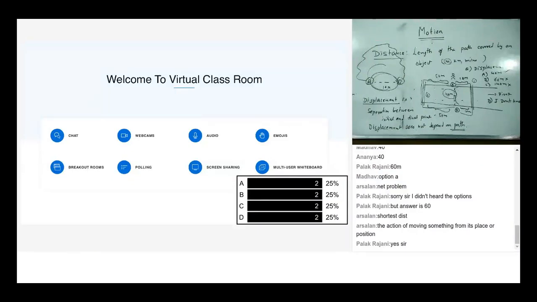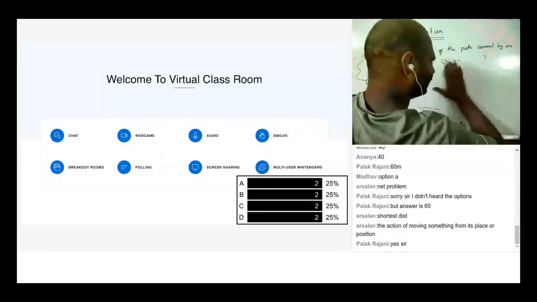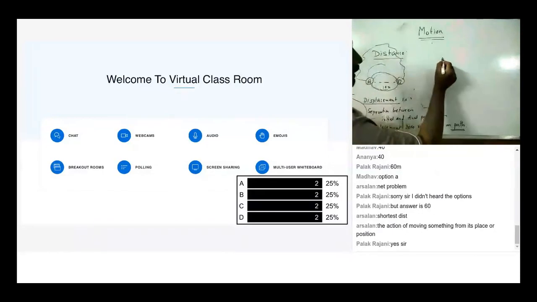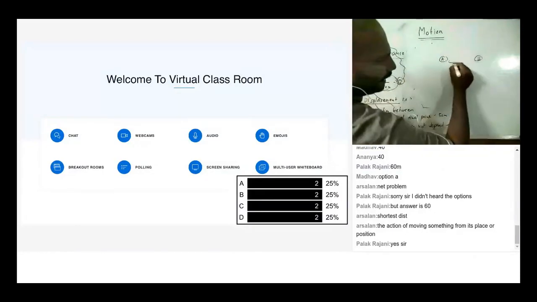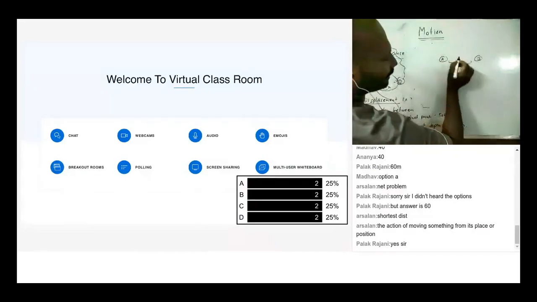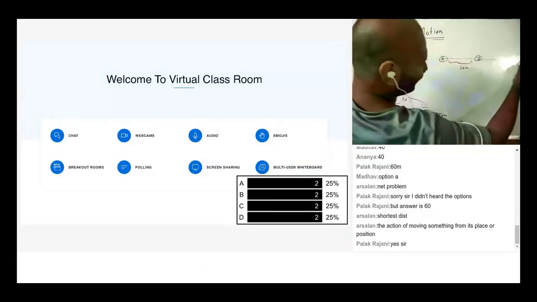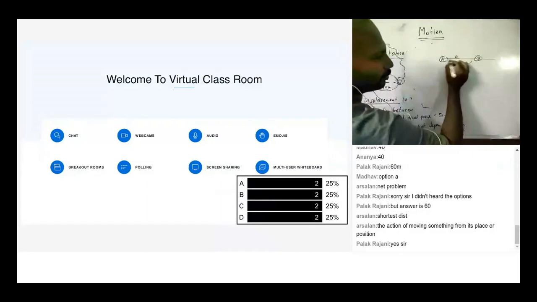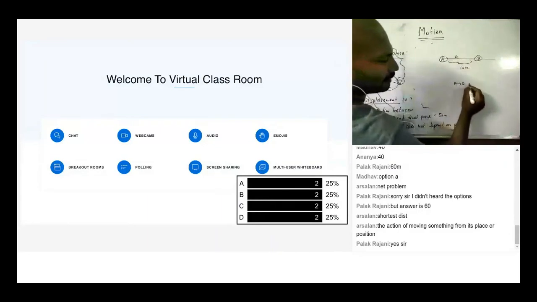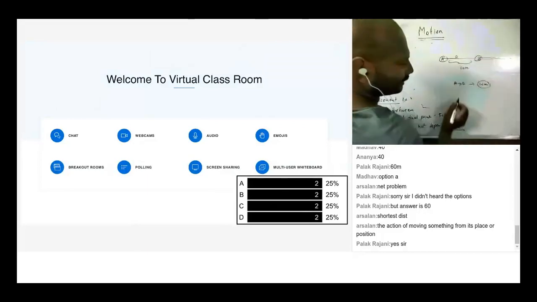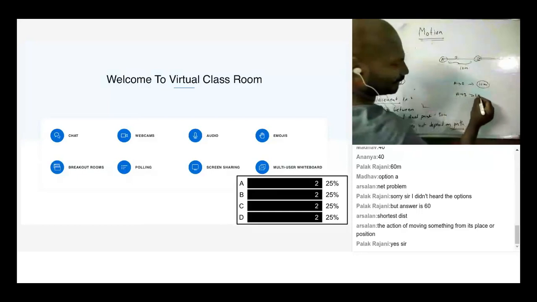Let me give you an example. We'll make a note of all these things a little later once we have a clear idea of what all these things are. Now let's say I take a point A here and a point B here. As usual, I'll say this is 10 meters, right? If the body can only move in a straight line, let's say it goes from A to B. What is the distance? If I say first path, it goes from A to B. What is the distance? I can say 10 meters. Now it goes to this point and comes back to B. What is the distance? It is greater than 10 meters.